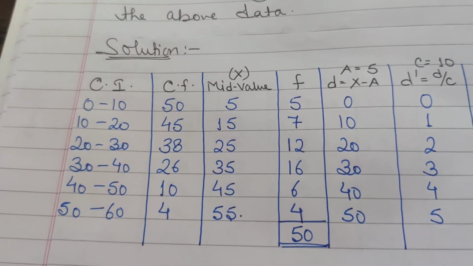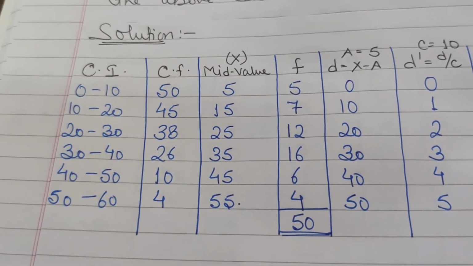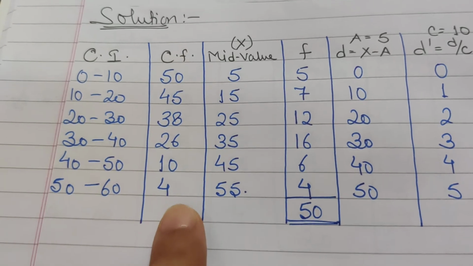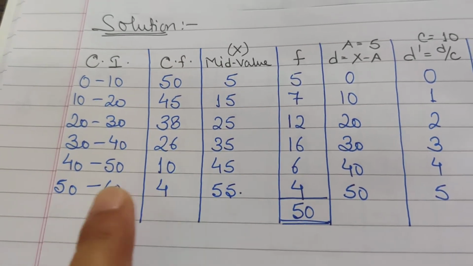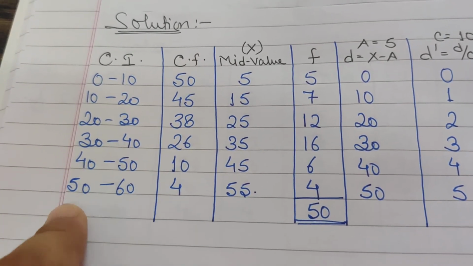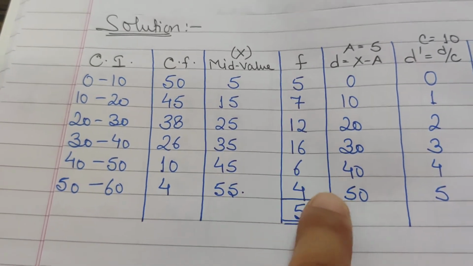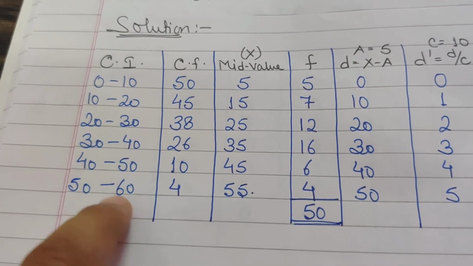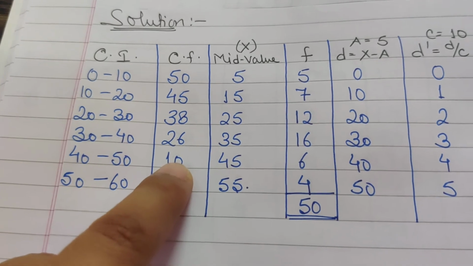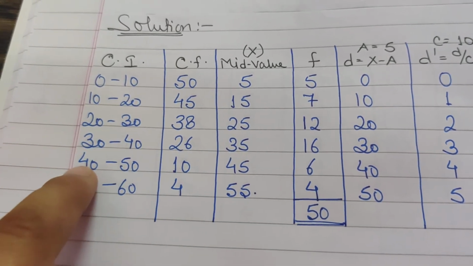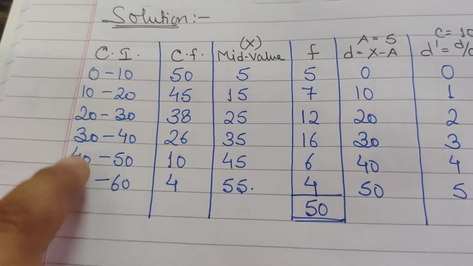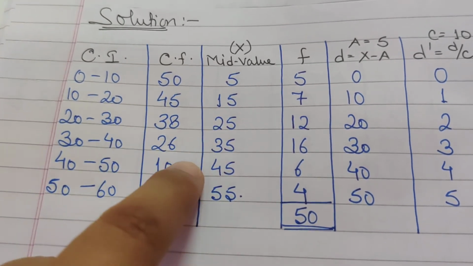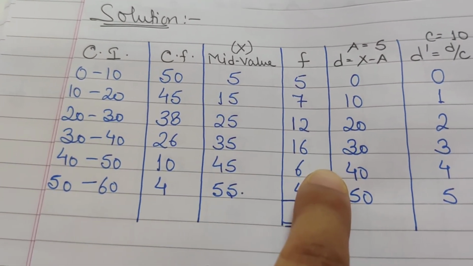So in more than series, what we do to find out the frequency, we start from the cumulative frequency at the end, because this is the certain value. From 50 to 60 it is 4. From 40 to 60 it is 10. So what will we do? To find out the frequency of just 40 to 50, it's 10 minus 4, 6.